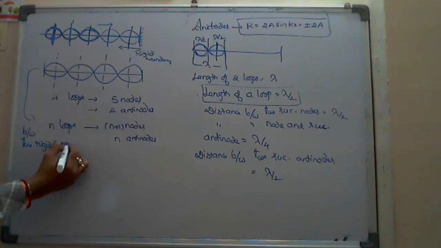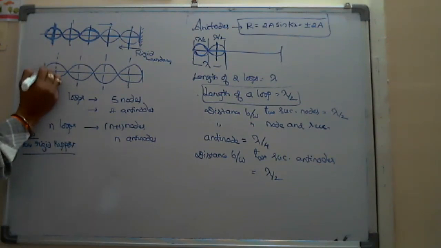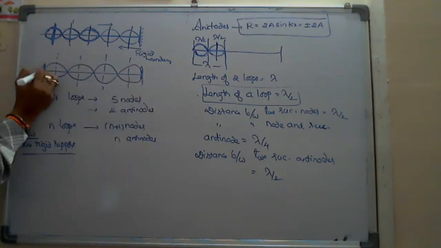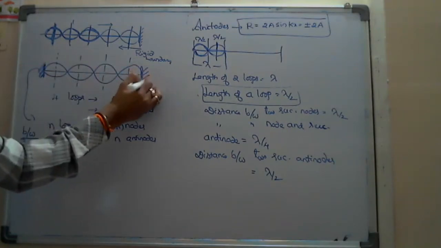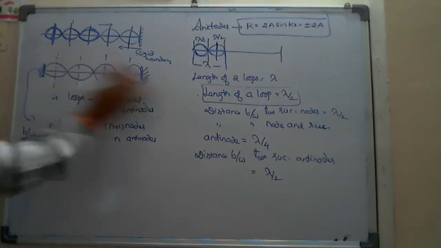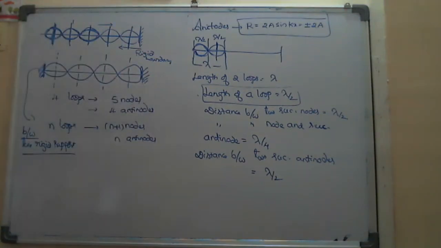Why am I saying everything between two rigid supports? Because at the two ends we are considering nodes. At the two supports where the wave is reflecting should be rigid, then only the wave can't propagate into the other medium and is reflected as crest to trough. This is the case.